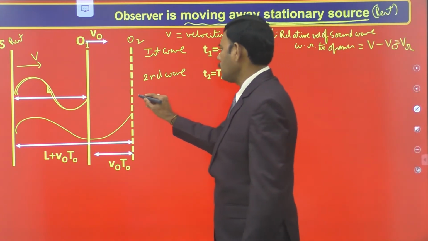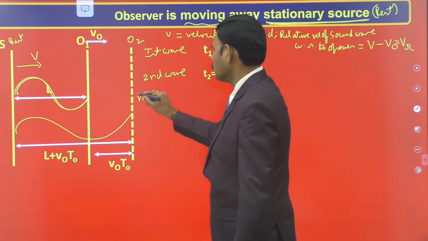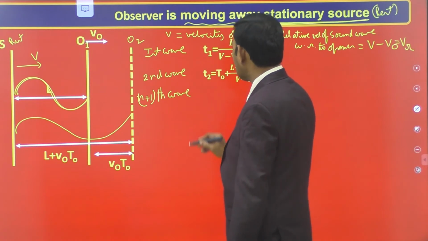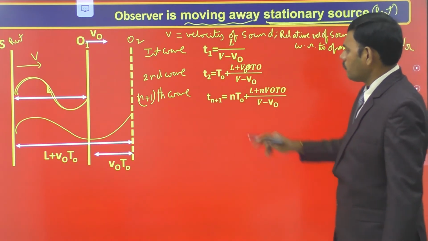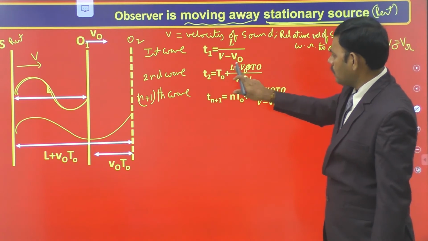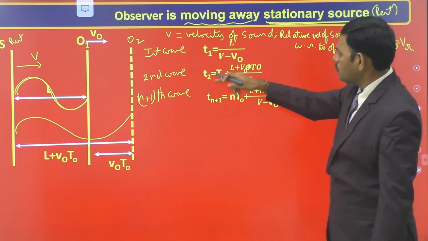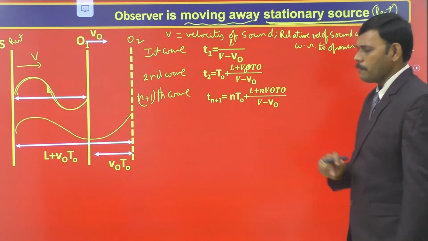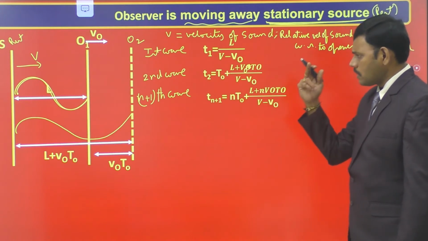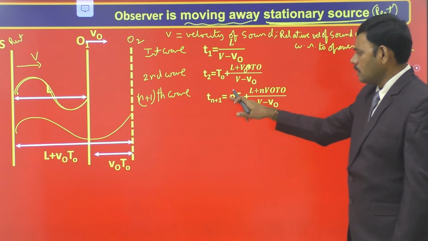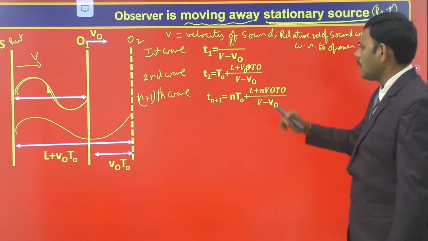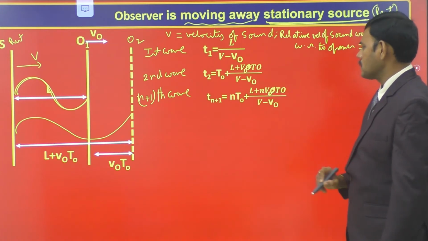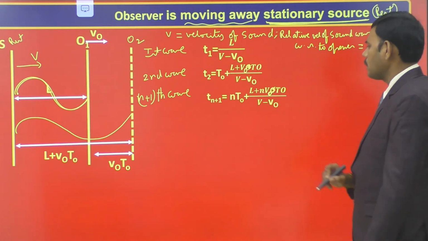Similarly, the time taken by the n plus 1th sound wave to reach the observer is Tn plus 1. For the second wave we multiply by 1; for n plus 1, we multiply by one number less, that is n. Therefore, the time taken by the n plus 1th sound wave emitted from the source to reach the observer is Tn plus 1 equal to n T0 plus (L plus n v naught T0) by v minus v naught.